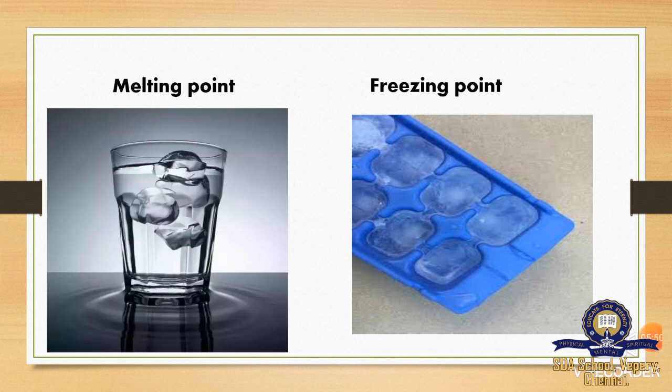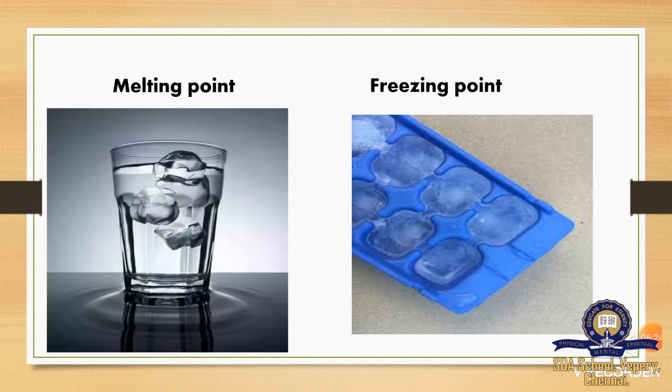The temperature at which liquid is changed to solid is called freezing point, and the temperature at which solid changes to liquid is called melting point. So when we heat ice cubes, it will start melting, and that point or temperature is said to be melting point. Similarly, when we cool water, we get ice cubes.